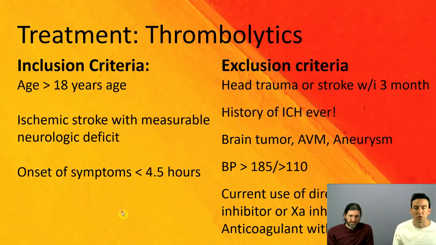If you're bleeding in your head, obviously we don't want to give TPA. So any sort of head trauma or a stroke within the last 3 months makes sense; you're not going to give TPA. If you've ever had a history of an intracerebral hemorrhage before, not a candidate. If there's a tumor, an AVM, a known aneurysm, elevated blood pressure, if they're on anticoagulants already, or if their INR is abnormal, that excludes them from TPA. That's typically the most common ones that I've seen on a test-taking question stem when they're getting to TPA, yes or no.